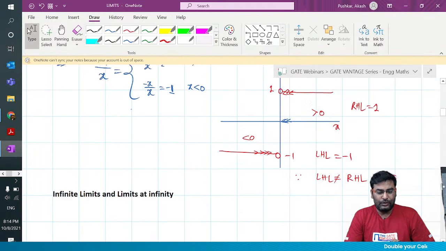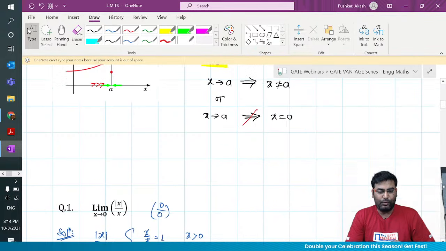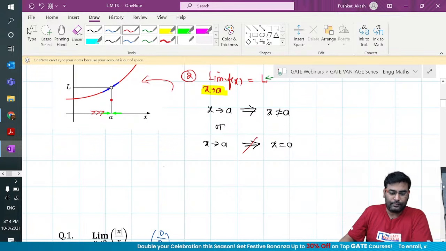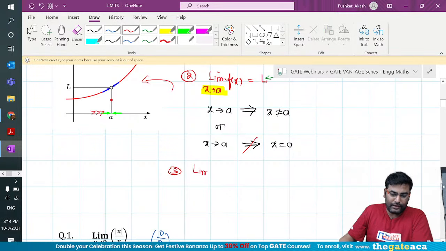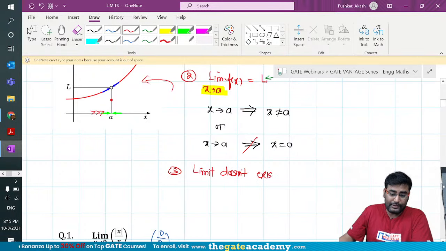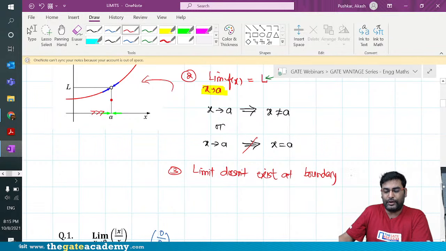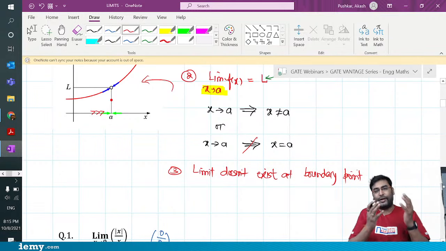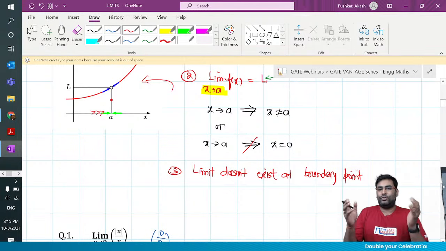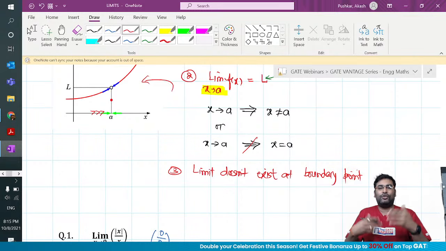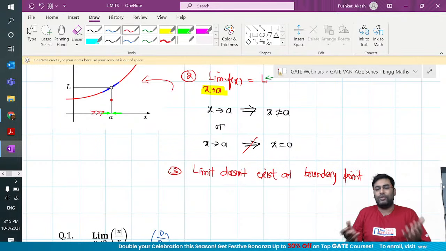Okay, so there is one more point I would like to highlight here as a key concept: limit does not exist at boundary point. So what is a boundary point, guys, in a graph? Any function is defined on a certain domain for the x values. The minimum value and the maximum value for which the function is defined, that is what we call a boundary point.